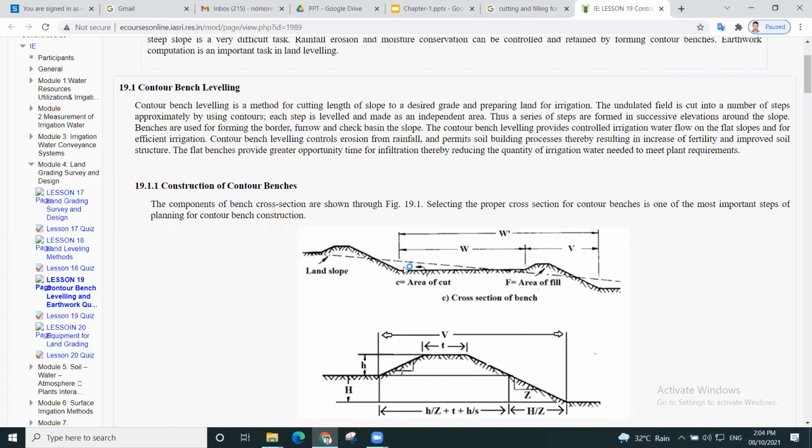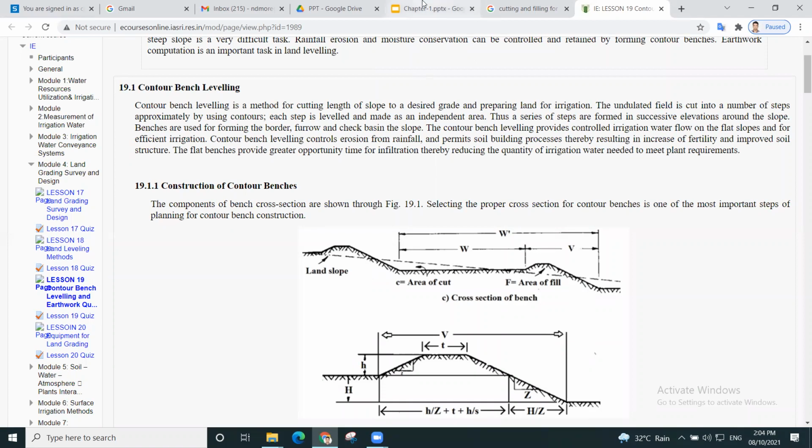As the cutting is equal to filling, whatever area we have cut, that material we will use for the filling. So there will not be wastage of material, manpower, resources, as well as cost. Okay, there will be a saving only.